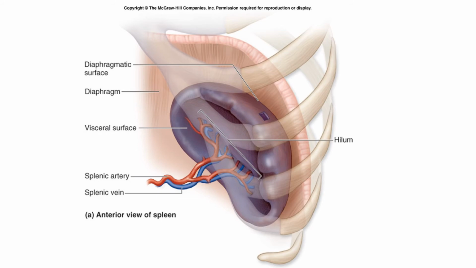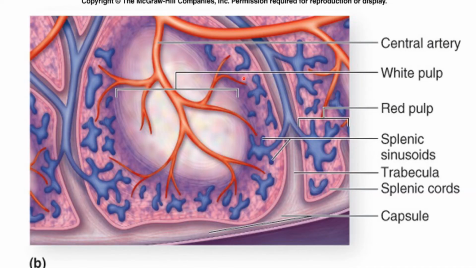It is the largest lymphoid organ of the body. It is a blood-forming organ in fetal life and a blood-destroying organ in postnatal life. Since it is in the bloodstream, it filters the blood of bloodborne antigens and microorganisms. What is the structure and connective tissue framework? Here in this diagram you can see the central artery, white pulp, red pulp, splenic sinusoid, trabecula, splenic cord and capsule.